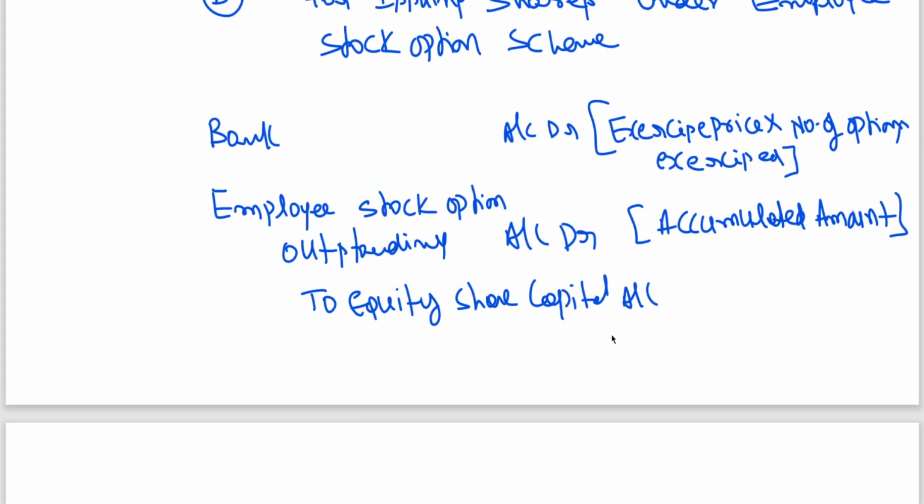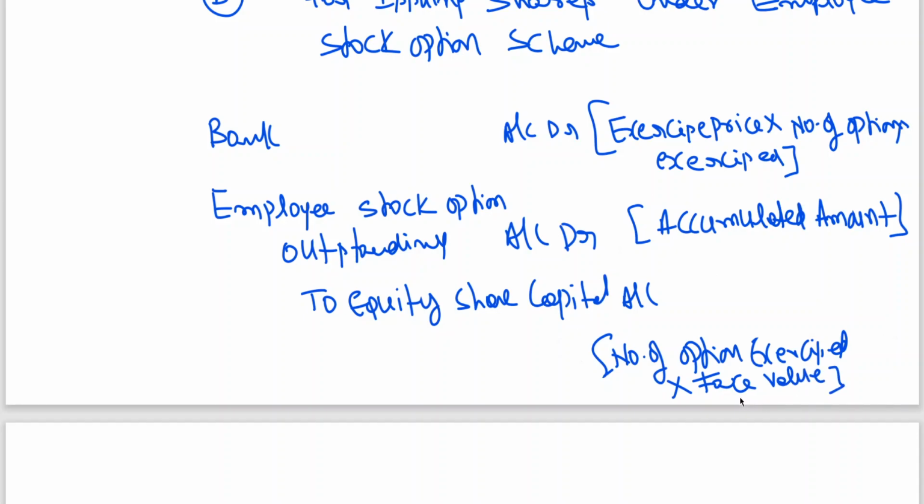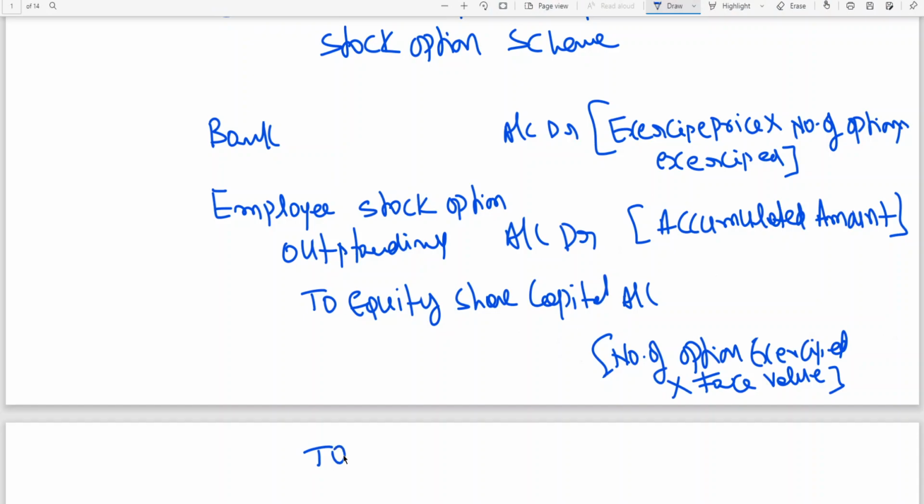Here, number of options exercised. Share capital is always created with face value even though it is being issued at a premium, to securities premium. It is the difference between market value and nominal value of the share.